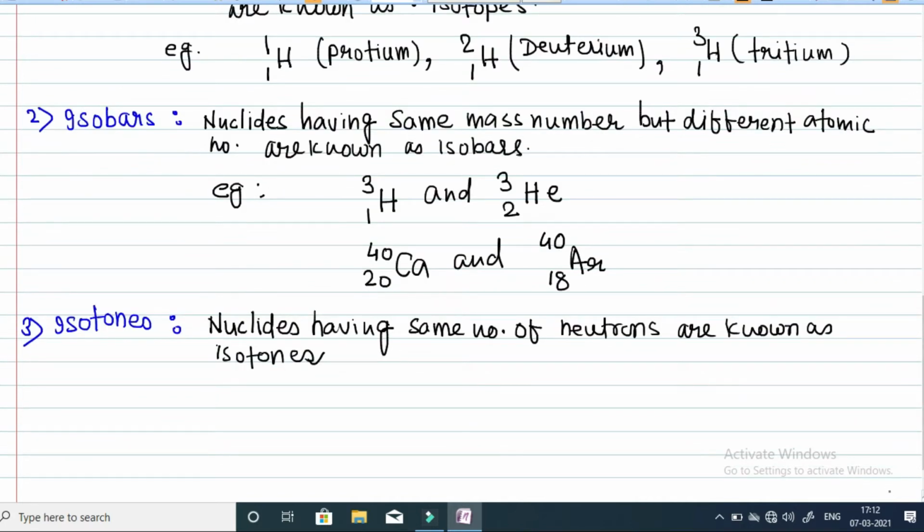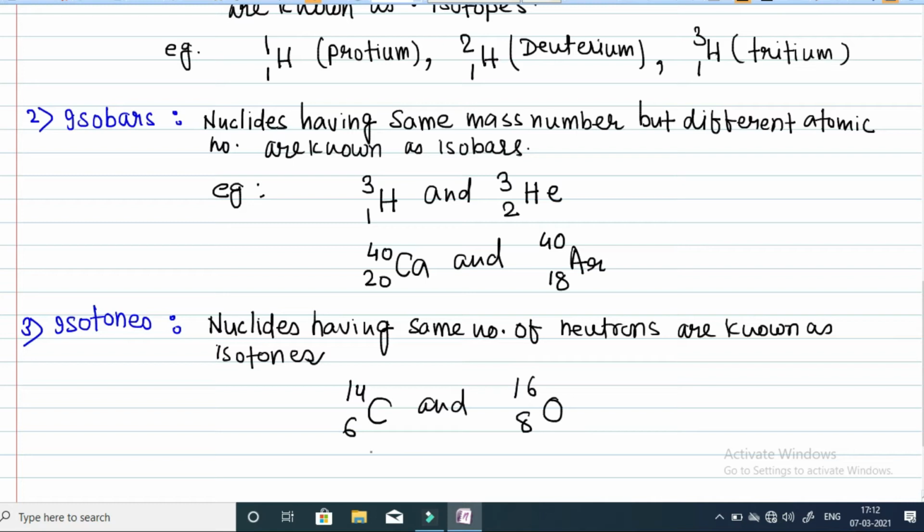Example we can take, or simply we can take the example of these atoms with the same number of neutrons. Carbon, 6C14, and oxygen, 8O16.